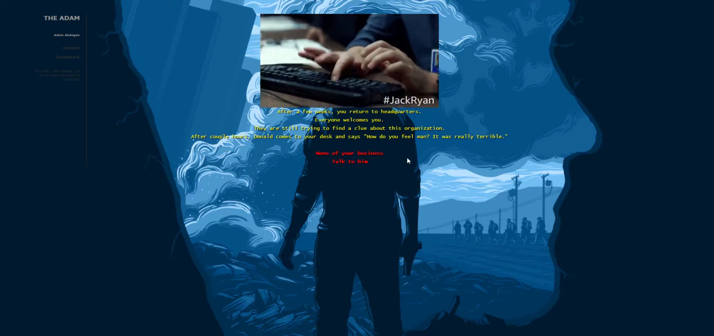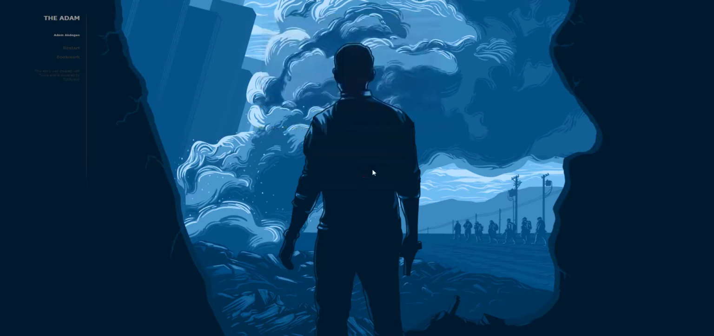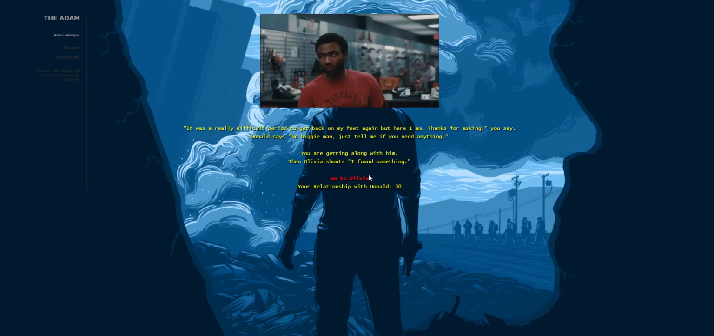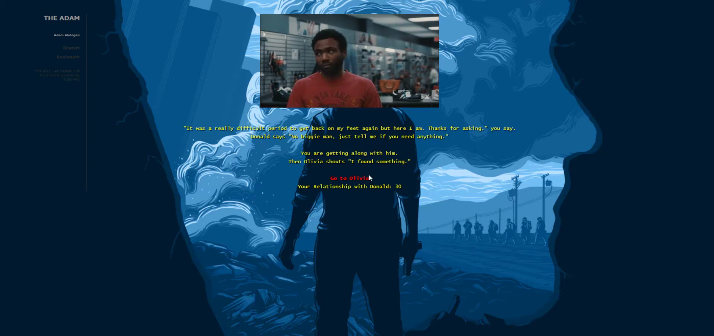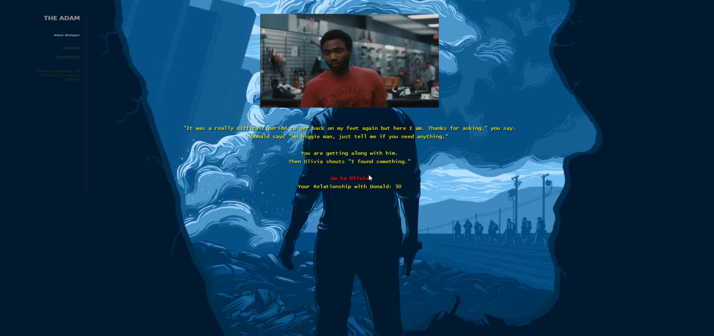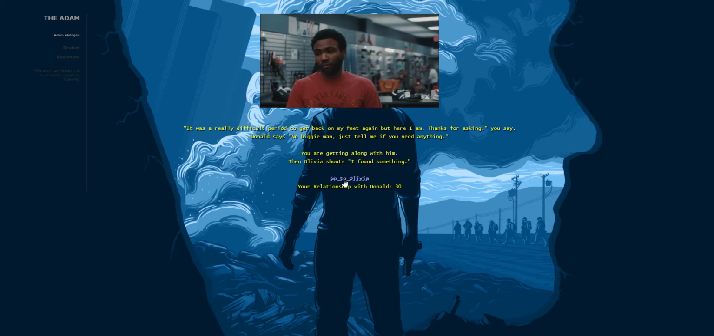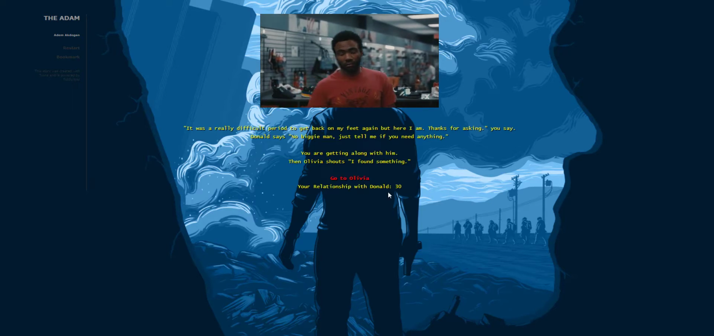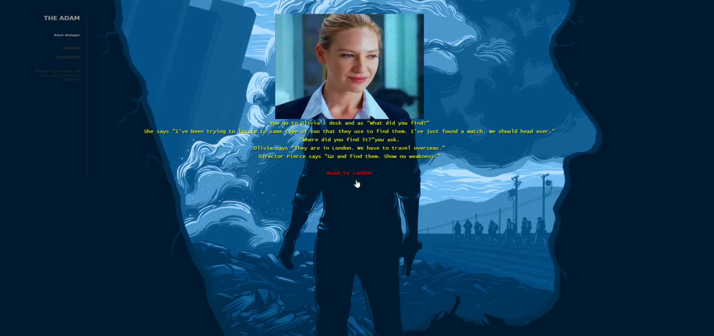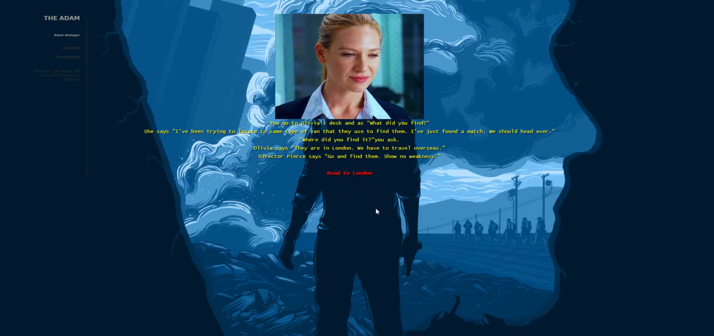Olivia found that they used the same type of van in another crime scene. She just found a match. We should head over. Where did you find it, you ask? They're in London, she says. We have to travel overseas. Director Pierce says, go and find them. Show no weakness. Road to London.